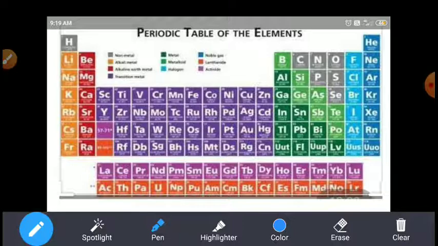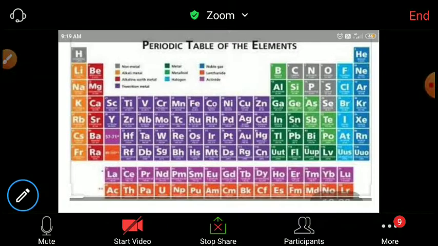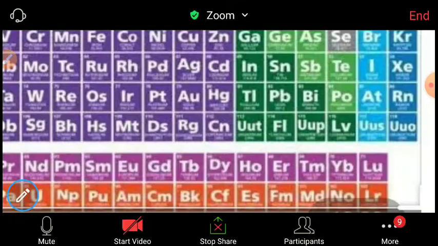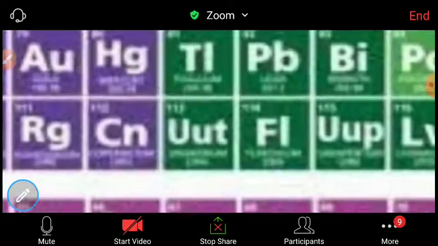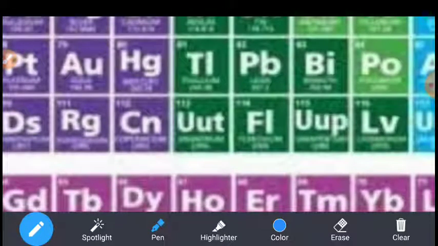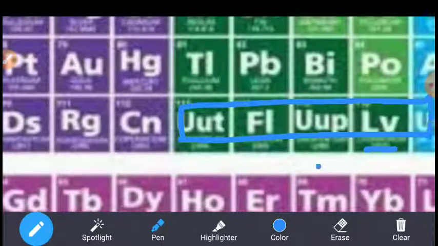Okay, look here at the atomic numbers below cadmium. Here a few elements are there, below thallium, below lead, below bismuth, below polonium.